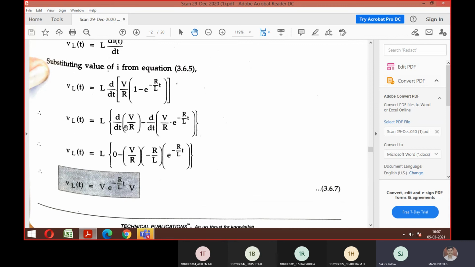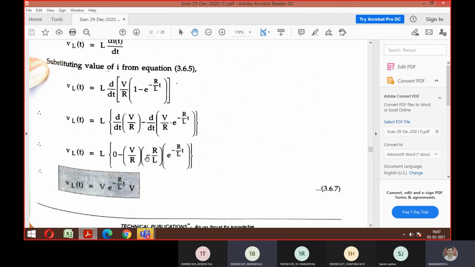So what is the differentiation of a constant term? Zero. Differentiation of 1 is 0. That's why they claim 0 here. And what is the differentiation of this exponential? It is like n into e power n. So that is why you can see V by R is constant, that is thrown out. And what is the differentiation of e power minus? It is minus of that into the remaining term.